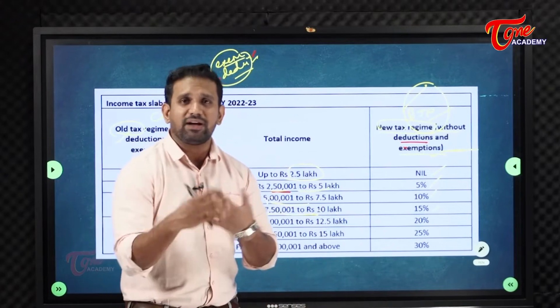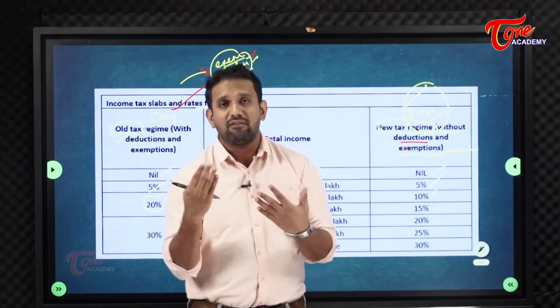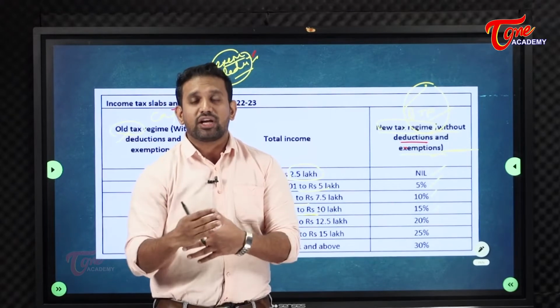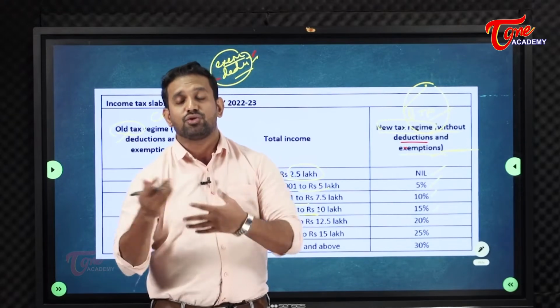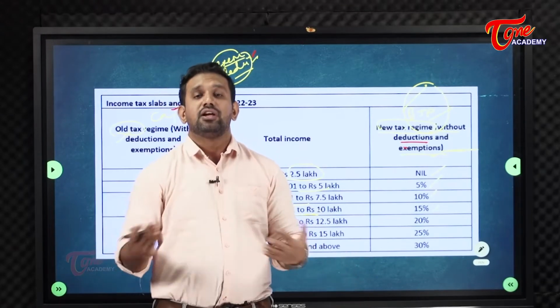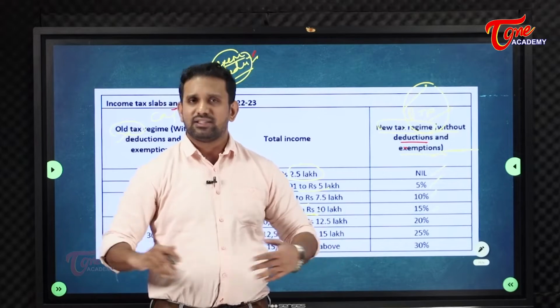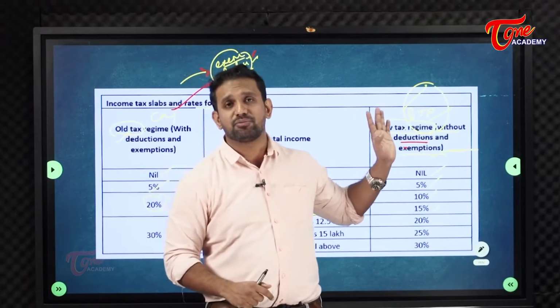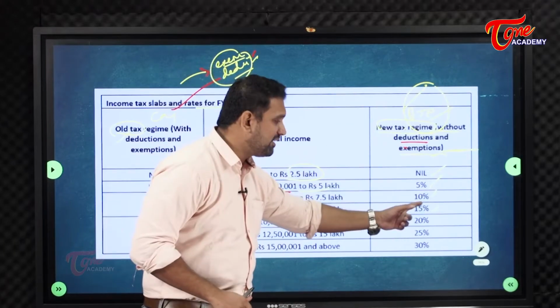Why? Because you don't need a CA or an accountant. You don't need to show education papers, fee papers, insurance policy, pension, or any loans, etc. Just what is your salary, that much you pay, without any exemptions. That's why it is lesser here.